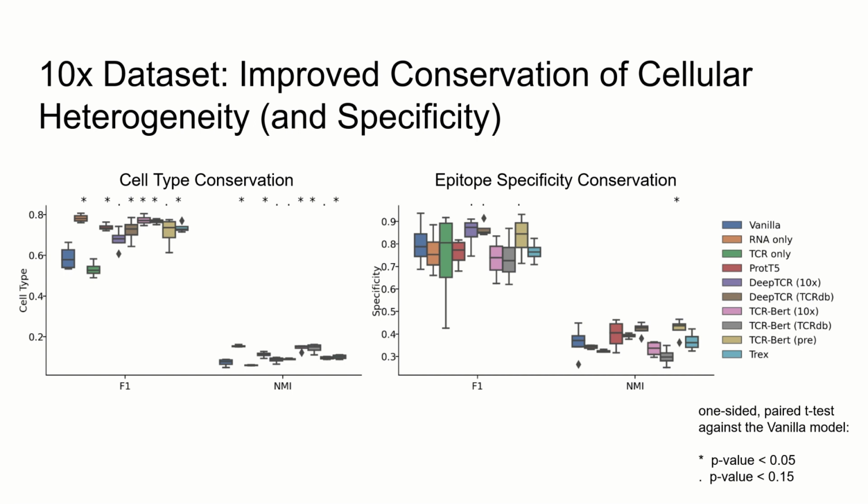Every mvTCR model with a large language model embedding as input shows at least a tendency for a better conservation of the cell type in comparison to the vanilla model. For antigen specificity, the large language models achieved similar results to the vanilla models, where the DeepTCR and TCRBert models show a trend for a better conservation.